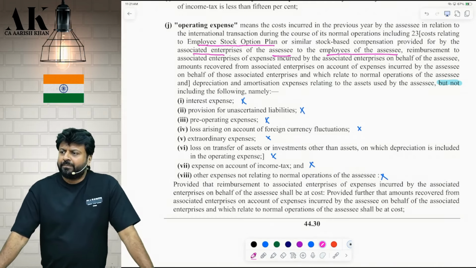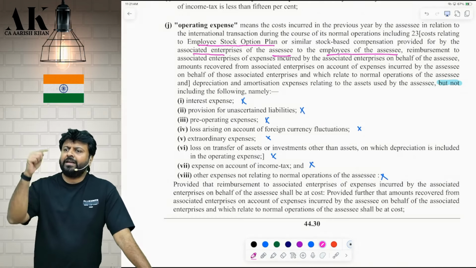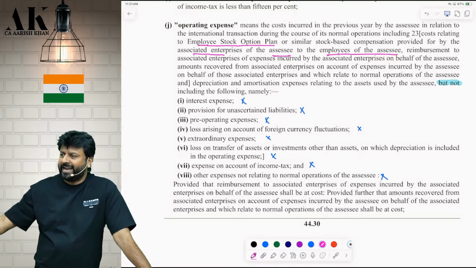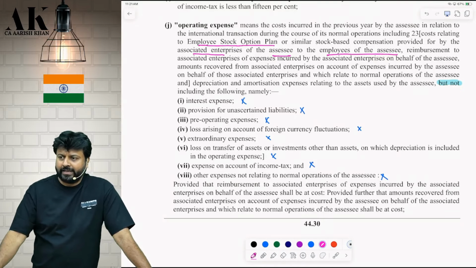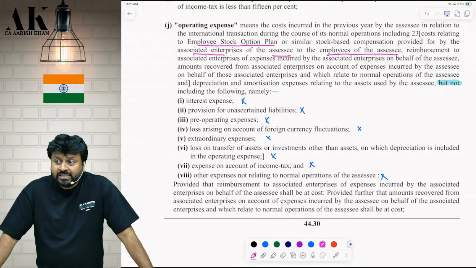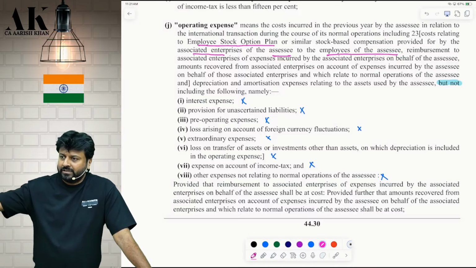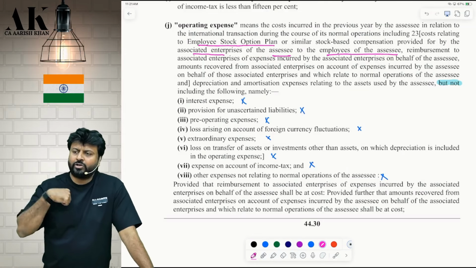Who is giving the ESOP? Am I giving or is the other party giving? The other party is giving ESOP to my employees, correct? Include that also in the operating expense. Otherwise, you will tell the other party, don't pay me this much money, give ESOP to my employees instead. Include that also as your cost.